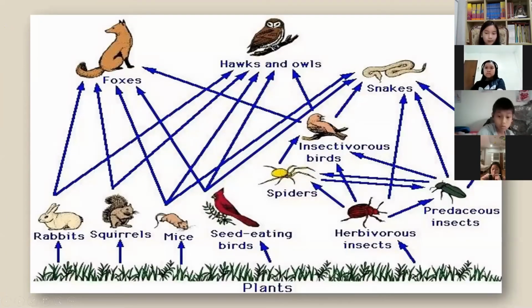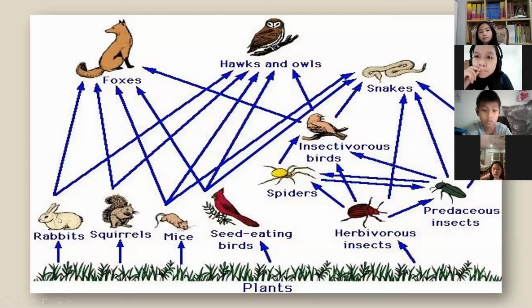Below, we have the plants, which are the producers. And above them are the consumers. So, rabbit can eat grass, but the rabbit can be eaten by different animals. One is fox and one is hawk or owls.